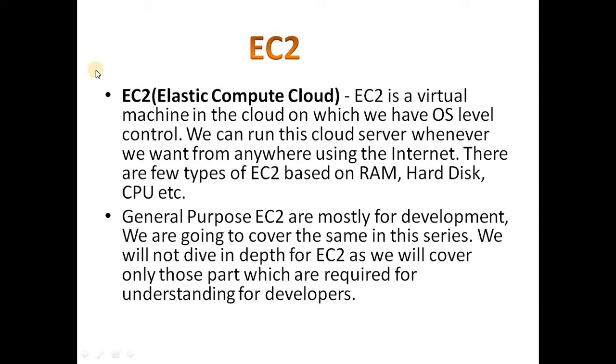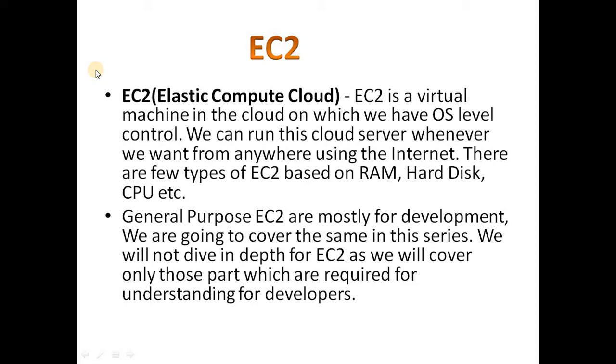Now let's move to the EC2. EC2 is Elastic Compute Cloud. EC2 is a virtual machine in the cloud on which we have operating system level control. We can run this cloud server whenever we want from anywhere in the world just using the internet. There are a few types of EC2 based on RAM, hard disk, CPU, etc.